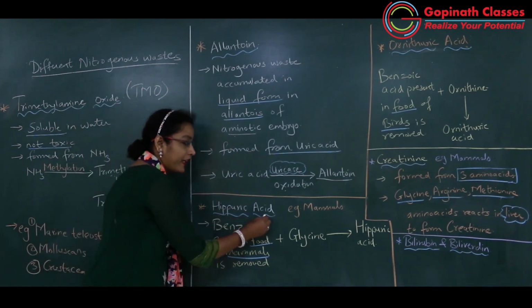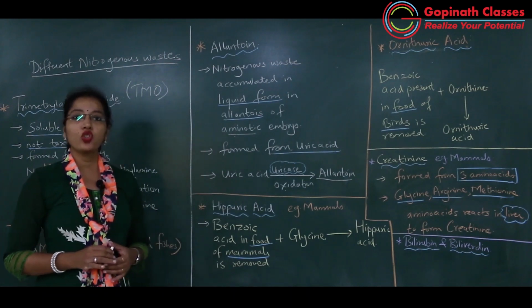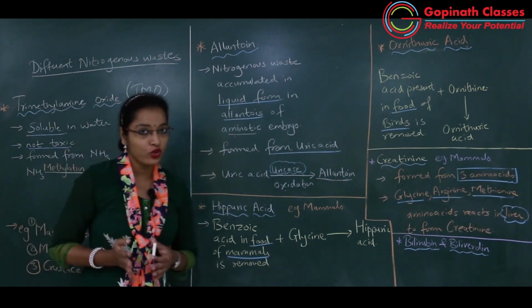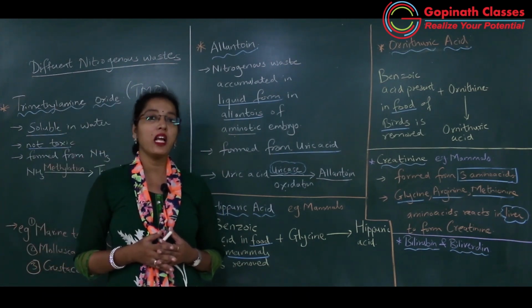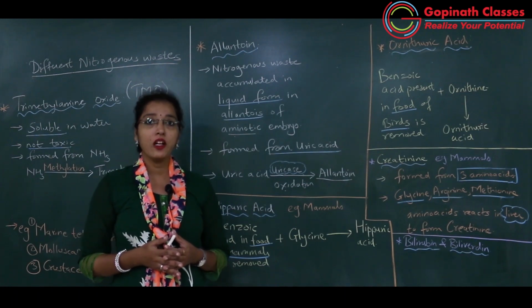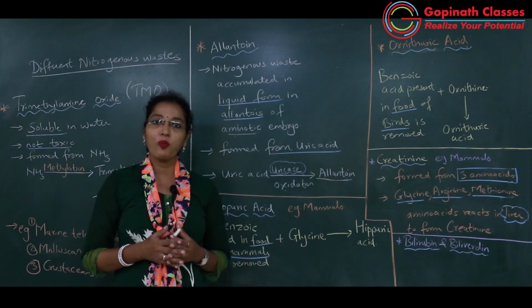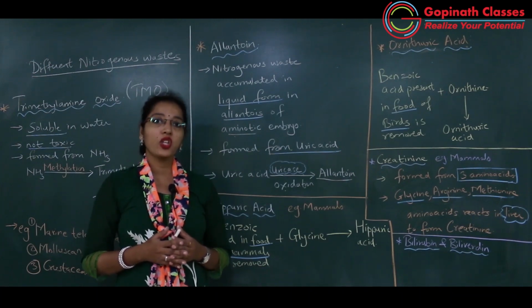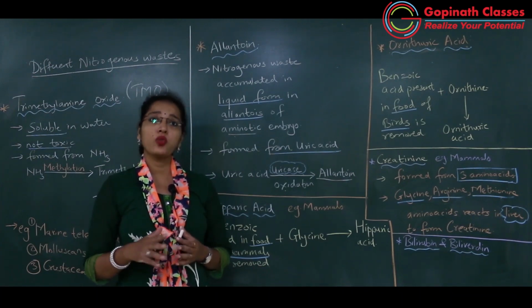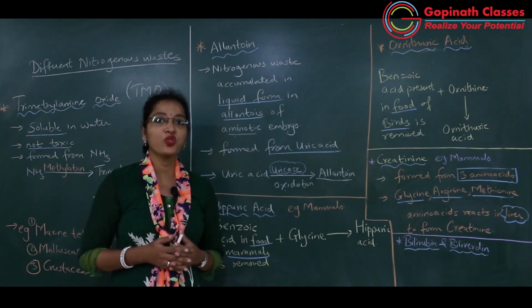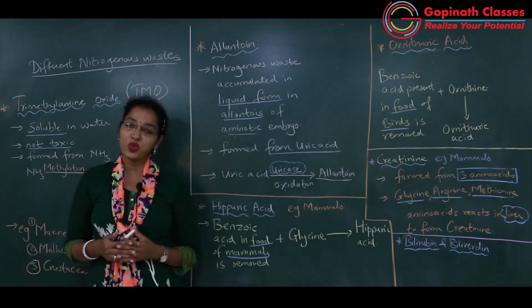Okay, hippuric acid. Hippuric acid is also one form of nitrogenous waste which is formed in mammals. We have studied majorly mammals excrete nitrogenous waste in the form of urea. They are ureotelic. Okay, and to some extent they can also produce uric acid. When can they produce uric acid?